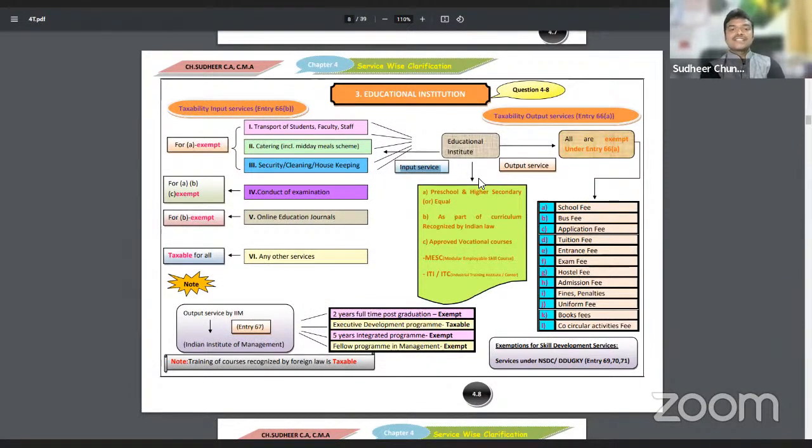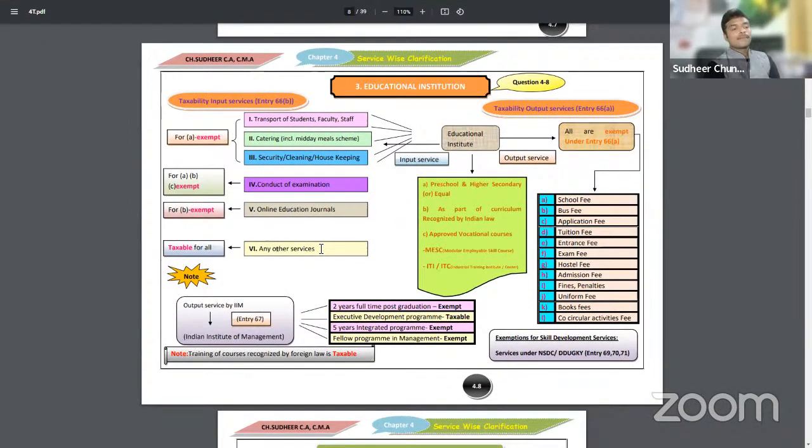Sir, if any other services are received by education institute, sir, I have one building. That building is let out to school. Should we charge GST? Yes, it is taxable for all. Any other services provided to education institute will not be exempt. Only the services provided by education institute are fully exempted. Education institute means it has to provide the qualification recognized by any law. Private education institutes will always be liable.